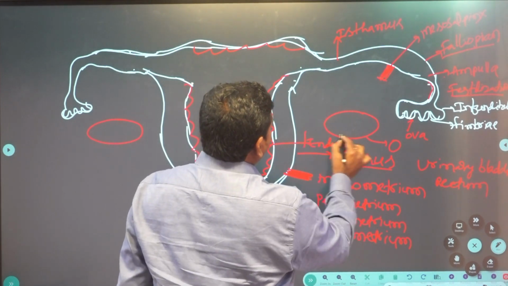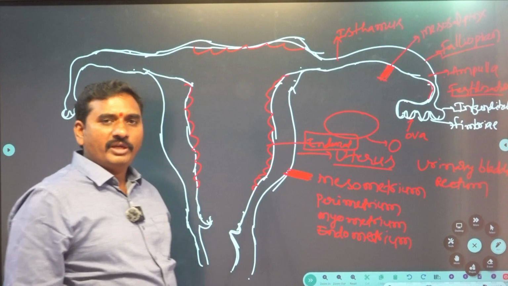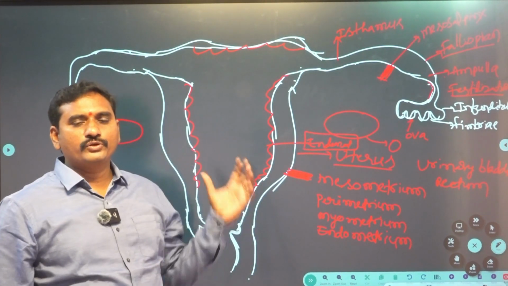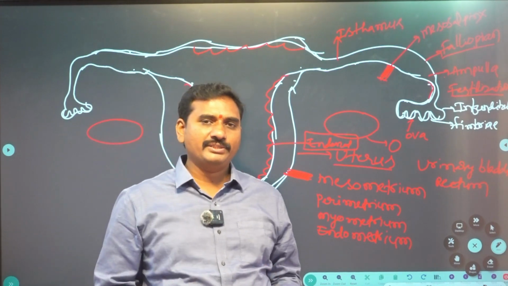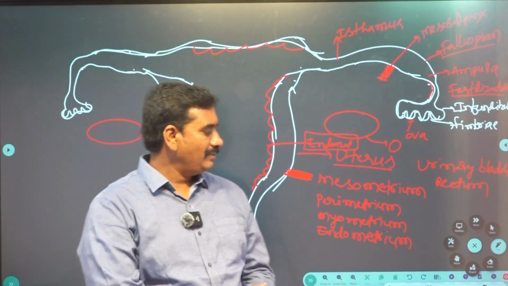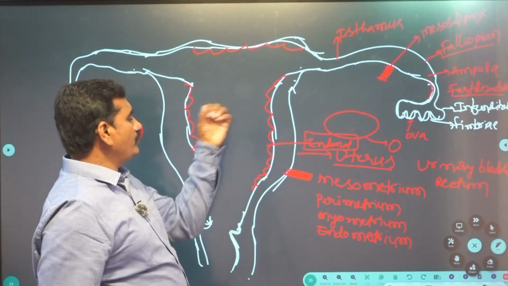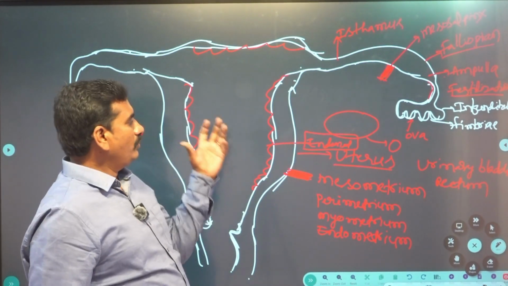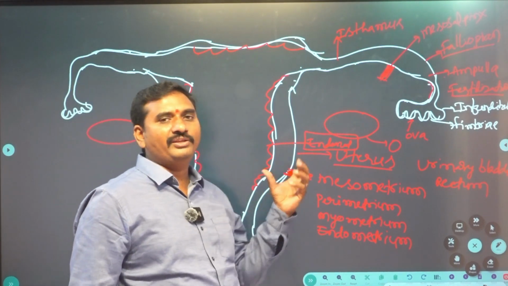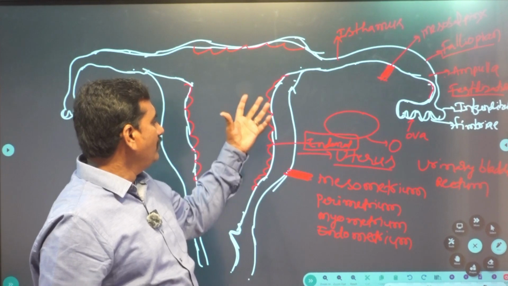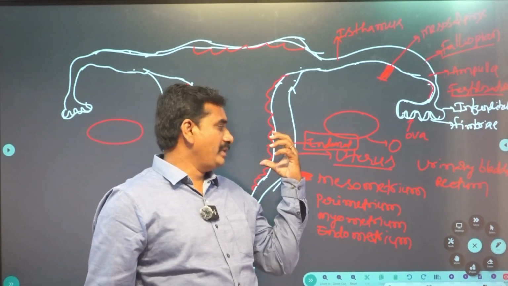During the menstrual cycle, the endometrium undergoes many cyclic changes. In the uterus, mainly the gestation period occurs.